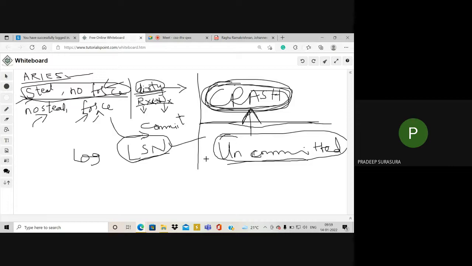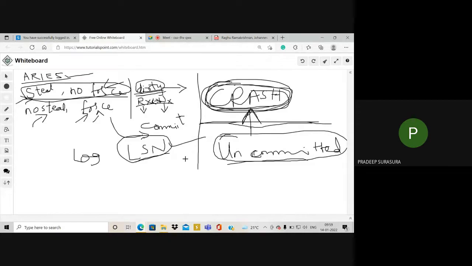There are other techniques which may work on committed data, but normally once the data is committed, we feel that data is permanently stored. There are no chances of losing the data. That's how the technology works.